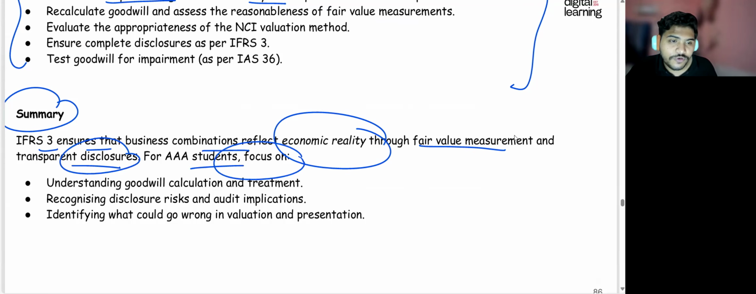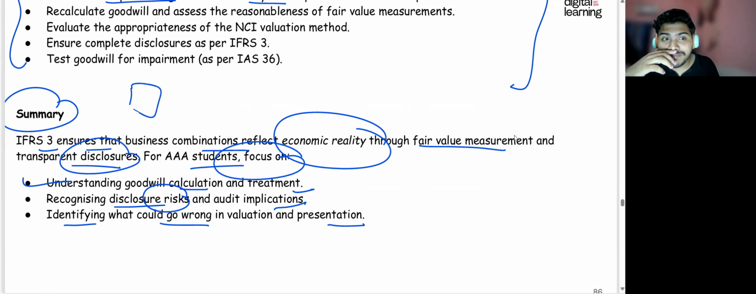For AAA students, focus on understanding how the business combination goodwill calculation works. It could be possible that they're buying a company and calculating the goodwill the wrong way around. So it could be an audit risk for you, right? And recognize disclosure risks and audit implications, identifying what could go wrong in the valuation and presentation. It could be possible that in the very first question, the company is planning to do the acquisition. They are planning to buy a company.